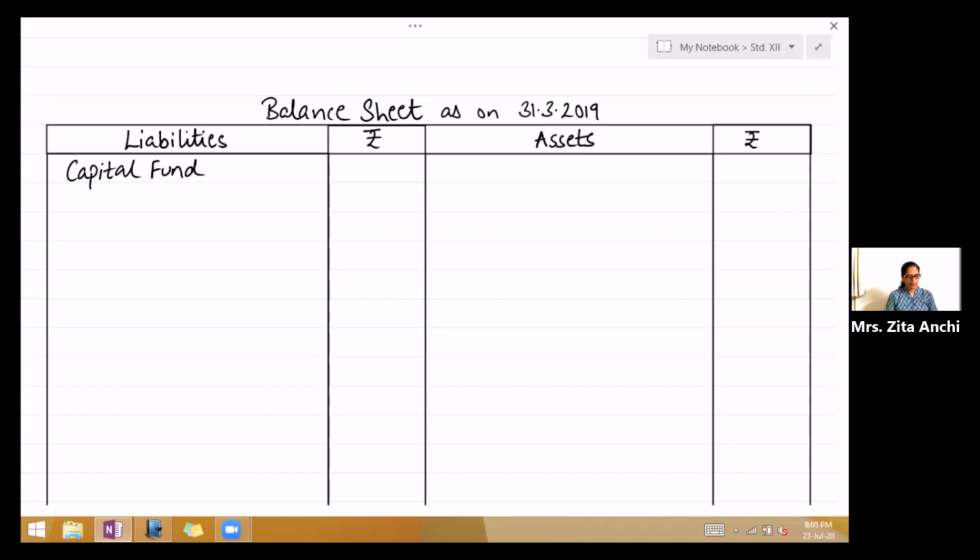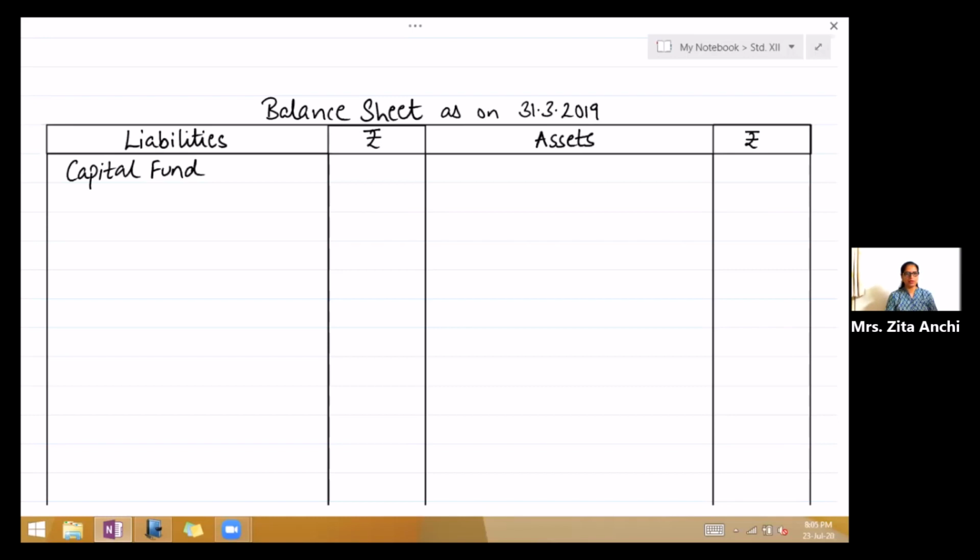Okay, now take the receipt side. On the receipt side, first given to you is to balance brought down cash in hand. Now this is the opening balance which is shown on the receipt side, and will be shown on the opening balance sheet. So we have to ignore this balance. So we don't have to write it. Second is subscription.